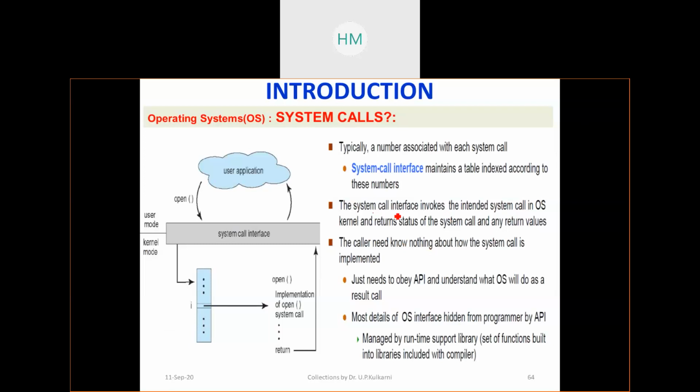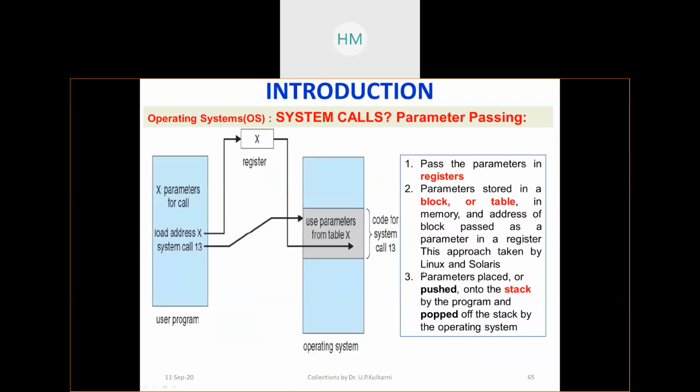See, the system call interface invokes the intended system call in the OS kernel and returns a status. In the OS kernel, all system calls are registered, right? So through open, read, whatever that is there, it has its own implementation. You are calling an appropriate system call and making use of its services, right?